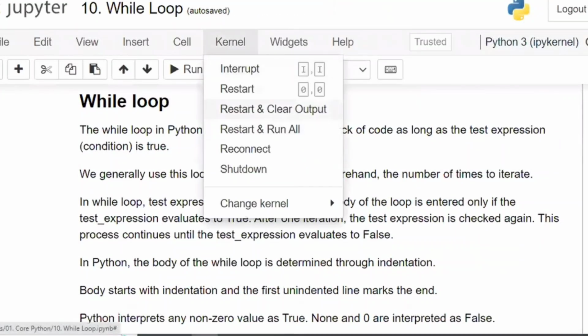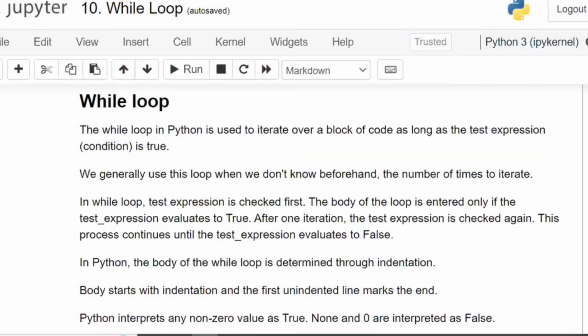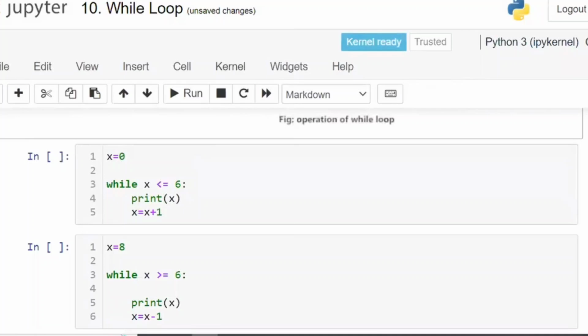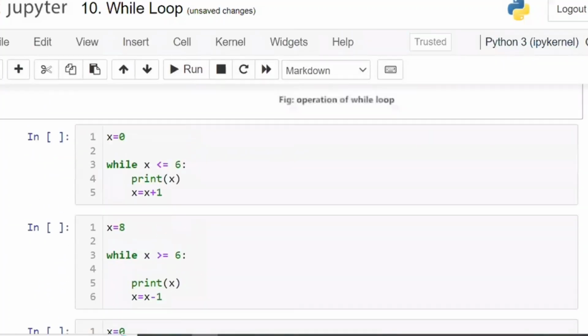Once again, this one also. Just the first example. Okay, this is the first example. X is equal to 0, while X is less than or equal to 6. So first it is going to check 0 is less than or equal to 6. Condition satisfied. What is the meaning of condition satisfied? Execute the while block. In the while block, these are the two lines: first line is print X, second line is X is equal to X plus 1.